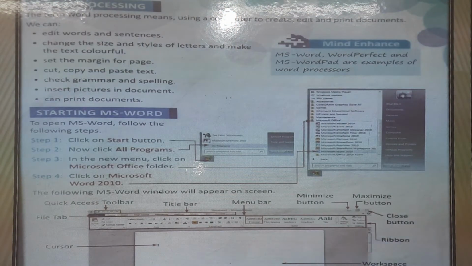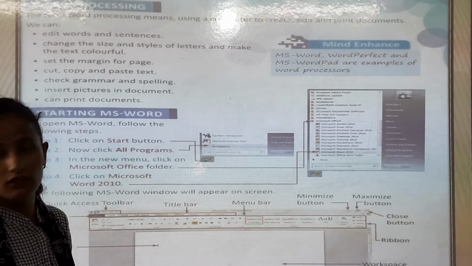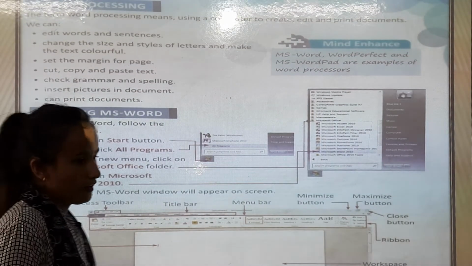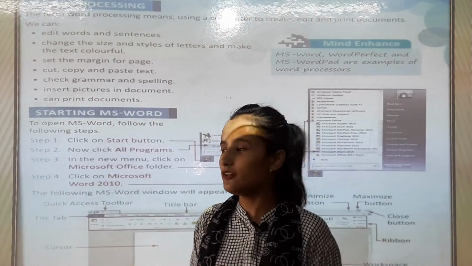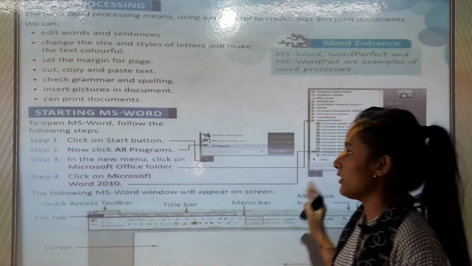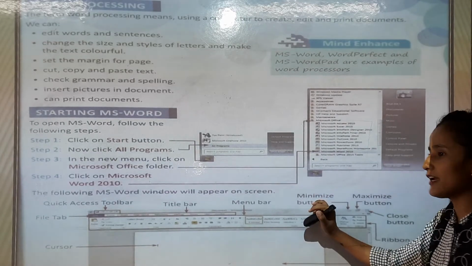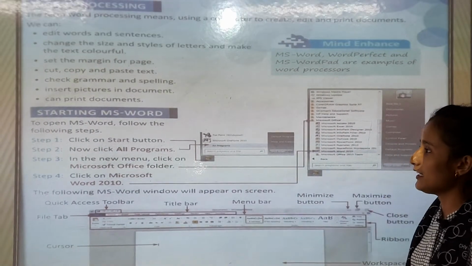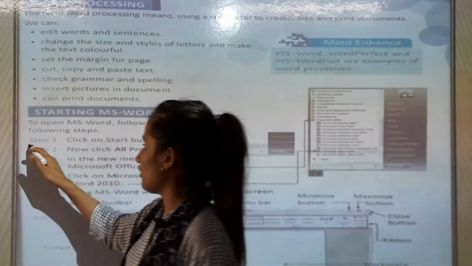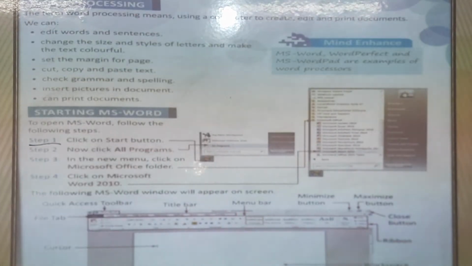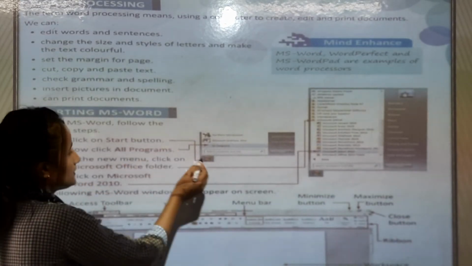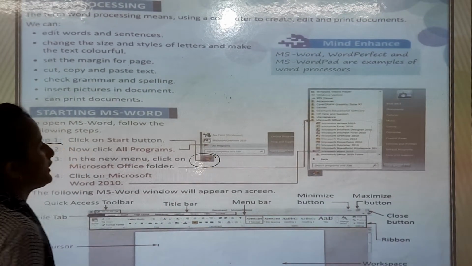Okay. So, starting MS Word. How to start MS Word? Now, to open MS Word, follow the following steps. If you have a computer at home, you can use this. When you want to type anything in MS Word, follow the steps on how to open MS Word. First step, click the start button. This is the start button. So you can click there.